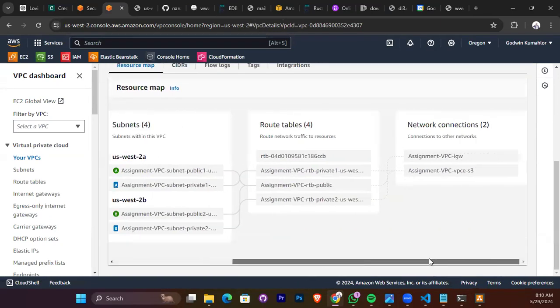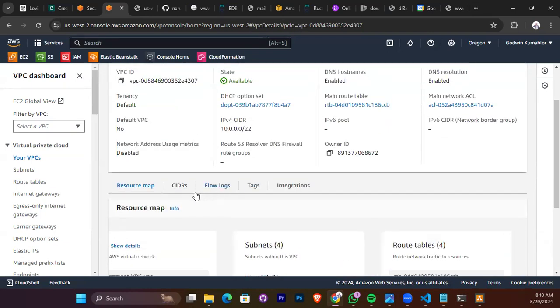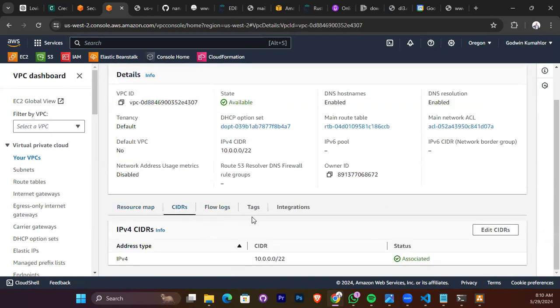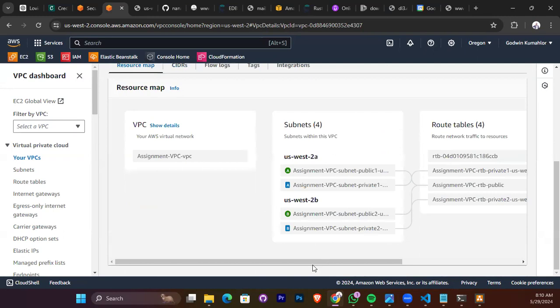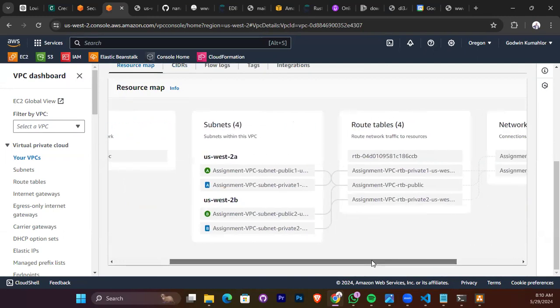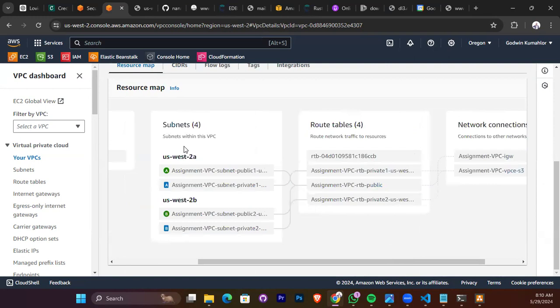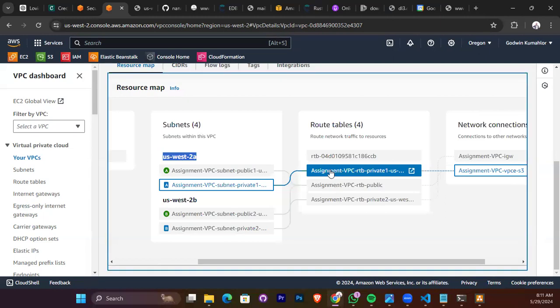Can we see it here? We're looking for the availability zone. That would be the US West. We have to know the exact one. One would be US West 2A. Come down. That would be US West 2A, US West 2B. So this is one, this is another one.